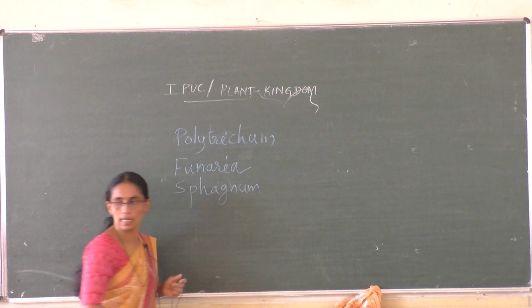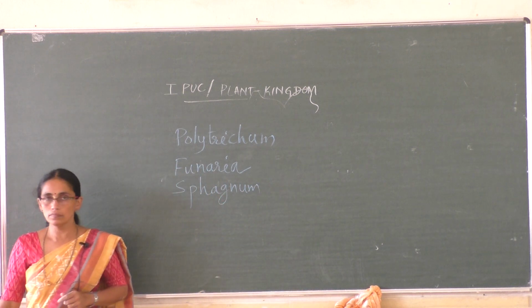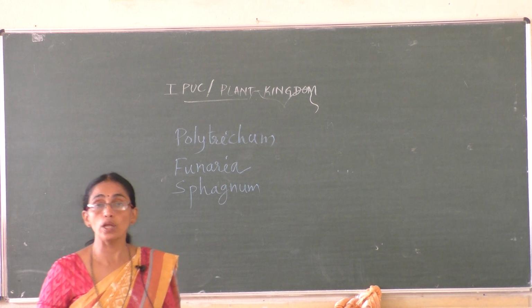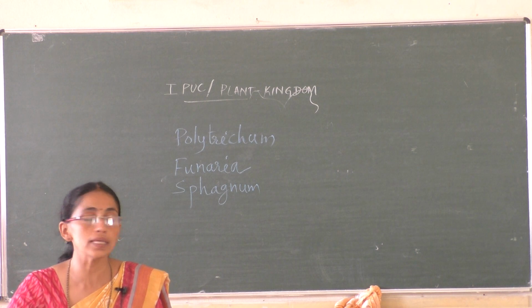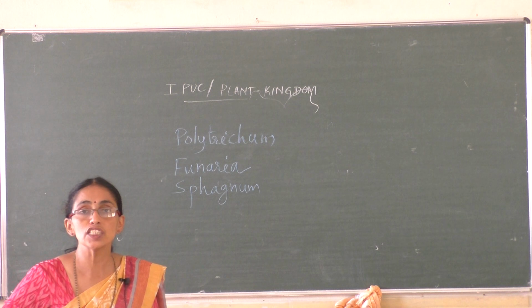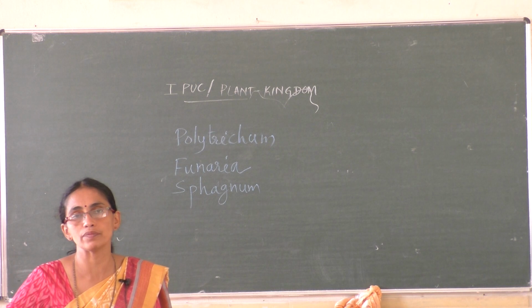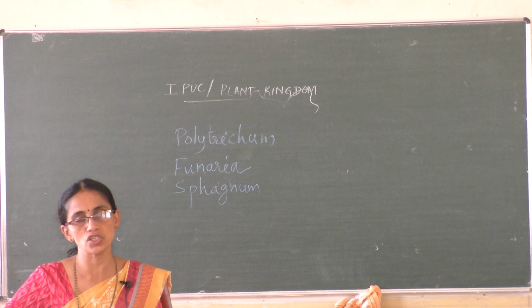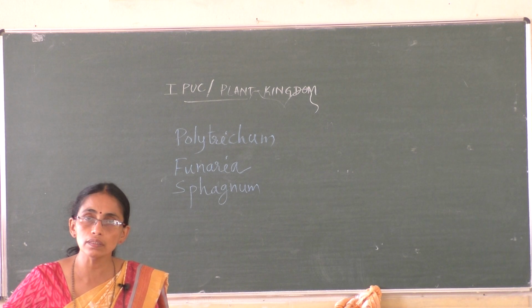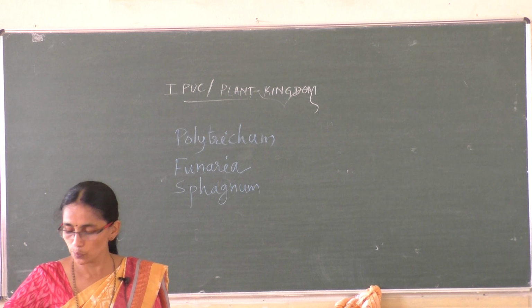Examples for the class, that is for mosses: Polytrichum, Funaria and Sphagnum are a few examples. For liverworts, the example is Marchantia. For mosses, Polytrichum, Funaria, Sphagnum.